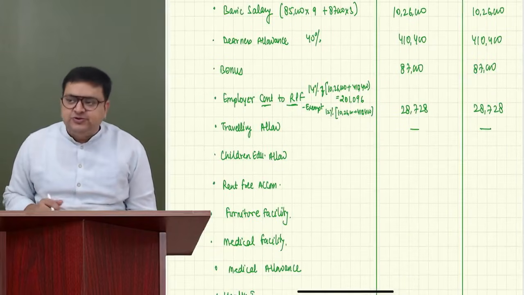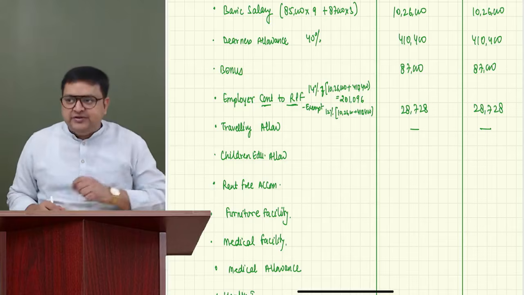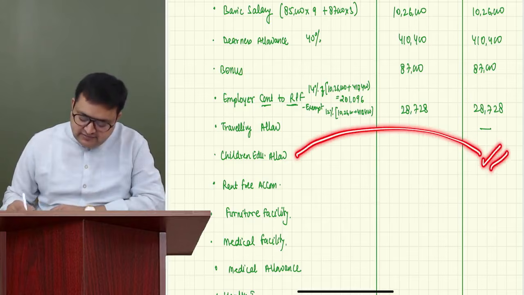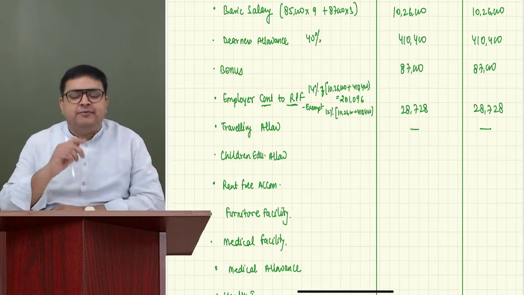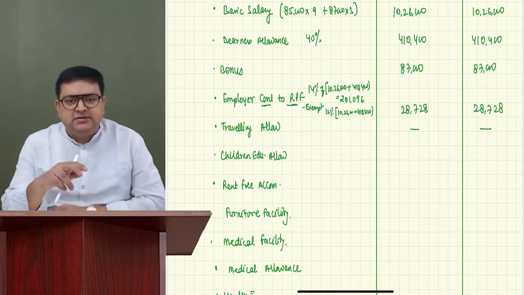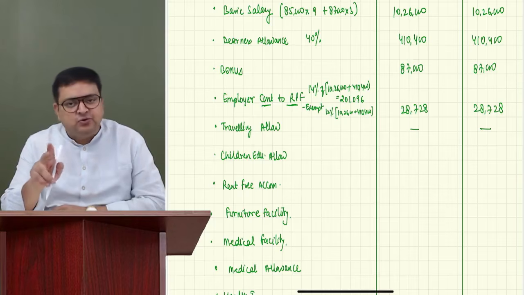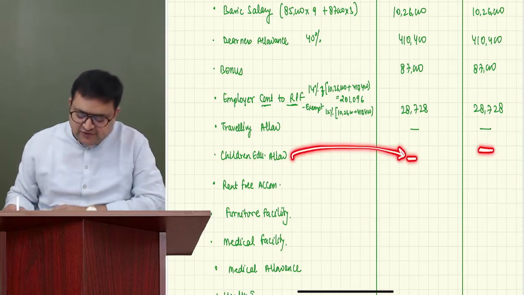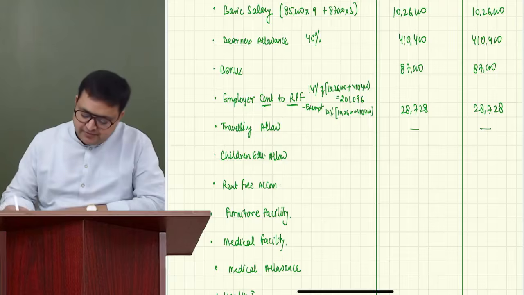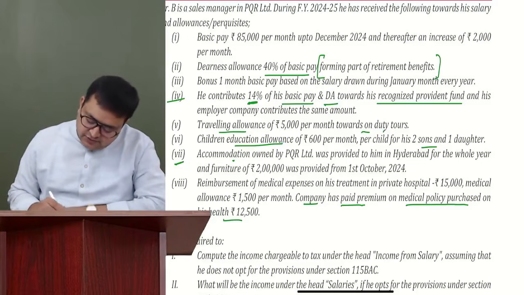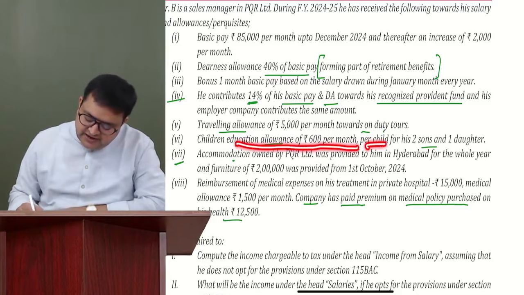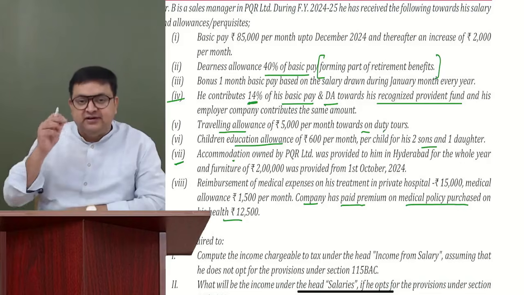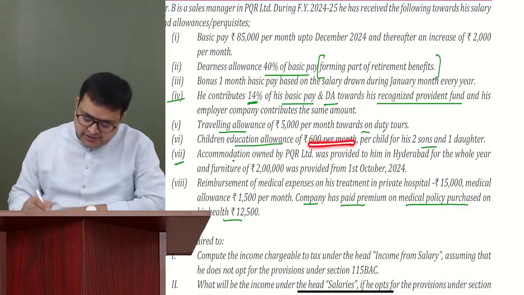Children education allowance. See, children education allowance under default regime is fully taxable. But here it is exempt up to 100 rupees per month per child, maximum 2 children. So children education allowance is exempt under optional regime, but fully taxable under default regime. We are getting 600 per month per child, for his 2 sons and 1 daughter, so for 3 children.